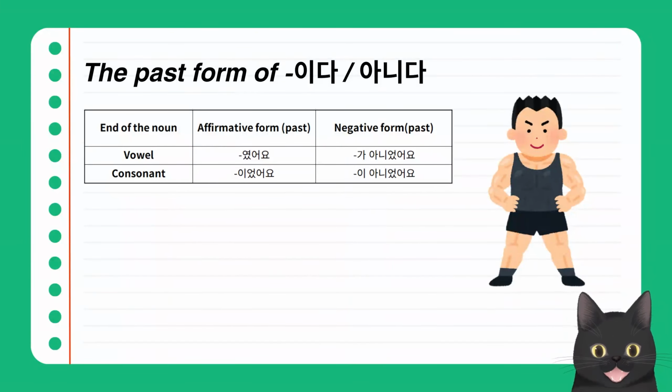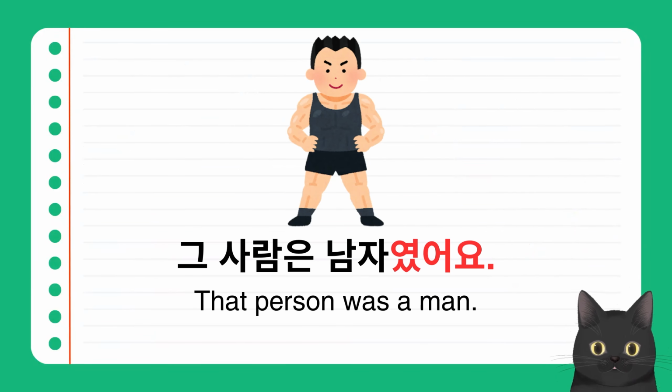So if the noun ends with a vowel, you put 였어요 after the noun. And for its negative form, you put 가 아니었어요. If the noun ends with a consonant, you put 이었어요. And for its negative form, you put 이 아니었어요. Let's see some examples. 그 사람은 남자였어요. That person was a man.